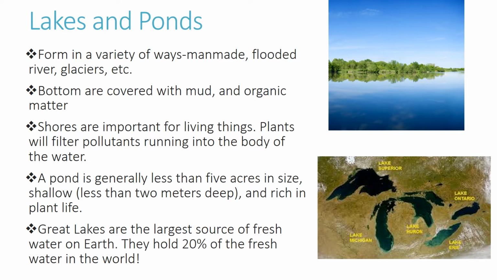A pond is generally less than 5 acres in size. So it's a smaller body of water than the lake. The lake is going to be larger. If you look at the bottom picture over here on the right, this is the Great Lakes. They are the largest source of fresh water on the earth. They hold 20% of the fresh water in the world. So you see Lake Superior, Michigan, Huron, Erie, and Ontario. So there are 5 Great Lakes.